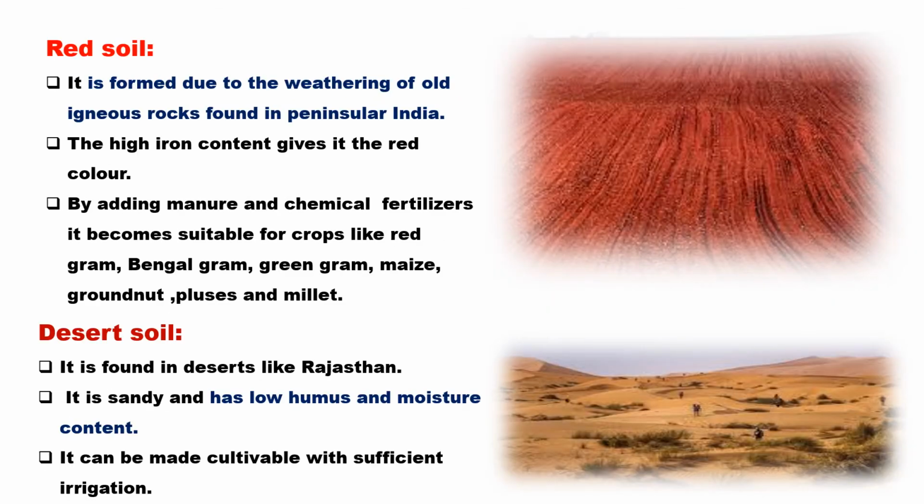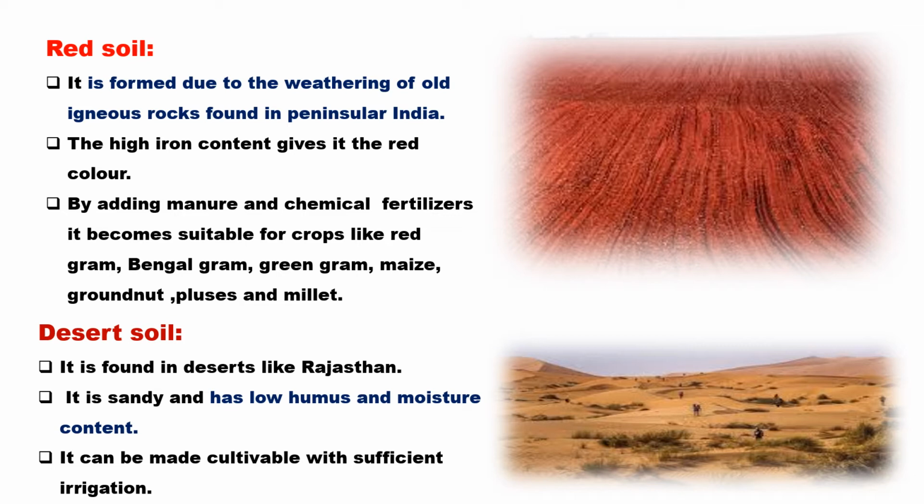So the next soil that we are going to study is red soil. The red soils are formed due to weathering of igneous rocks and metamorphic rocks. I told you, weathering is a disintegration of rock materials at the same place. So it is formed due to the weathering of igneous and metamorphic rocks that are found along the southern parts of India, southeastern parts of the peninsular plateau.